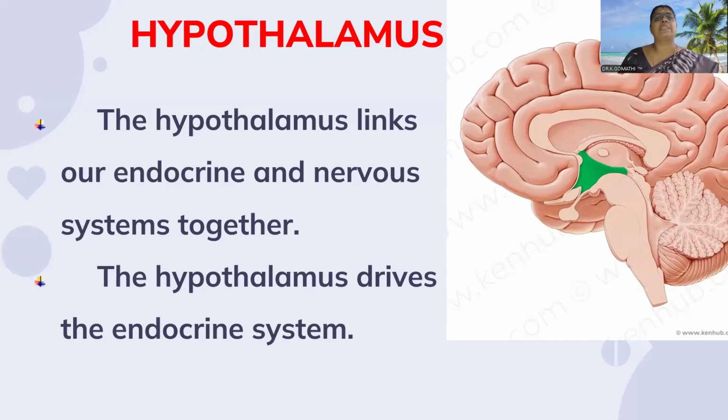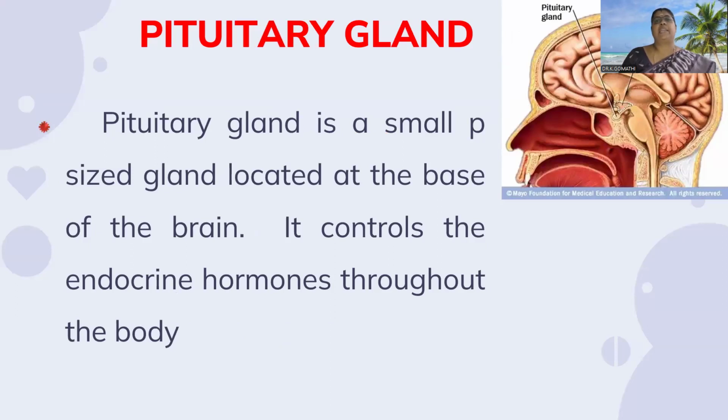Hypothalamus. The hypothalamus links our endocrine and nervous system together. It is mainly situated in the brain. You can see the hypothalamus, which is shown in green color, and the hypothalamus drives the endocrine system. The pituitary gland. Here you can identify the pituitary gland and the hypothalamus. Under the hypothalamus, the pituitary gland is situated. It is a small pea-sized gland located at the base of the brain. It controls endocrine hormones throughout the body.